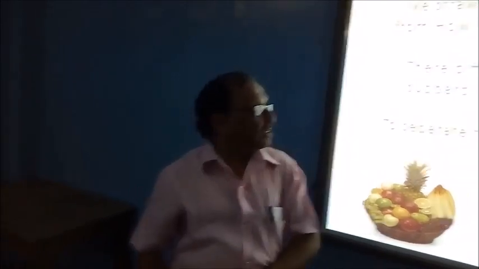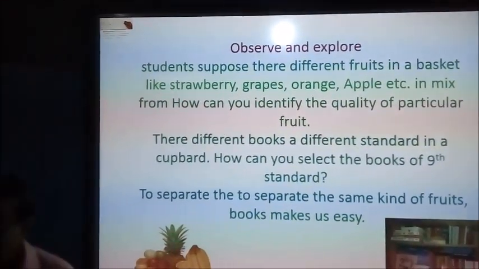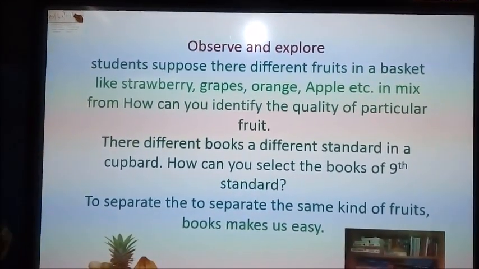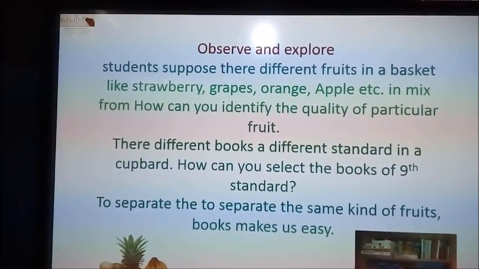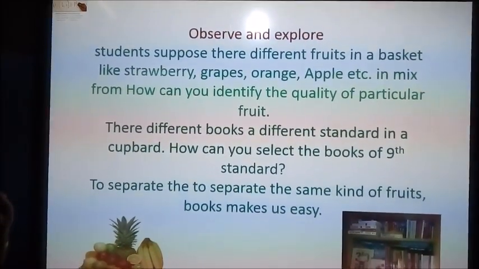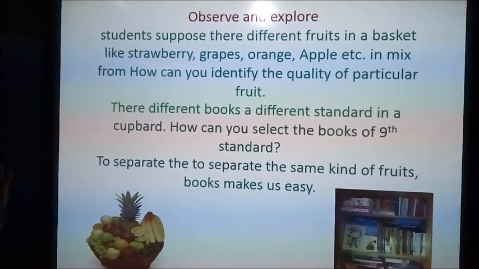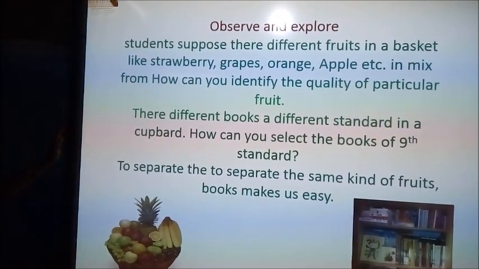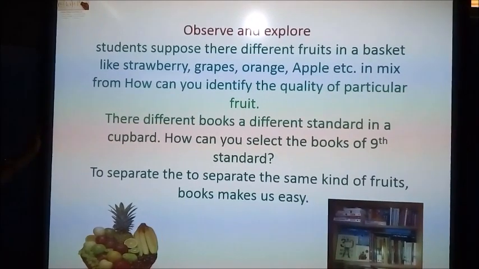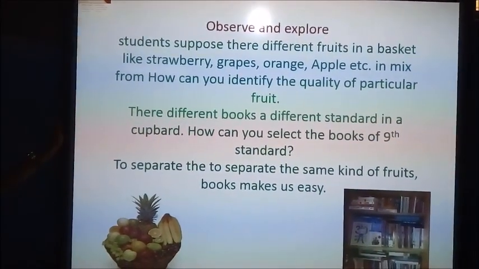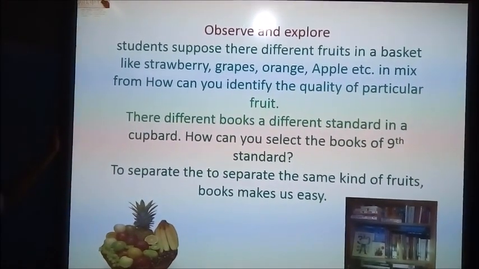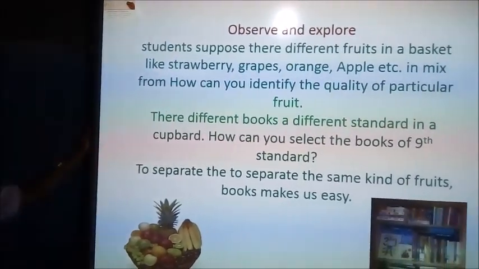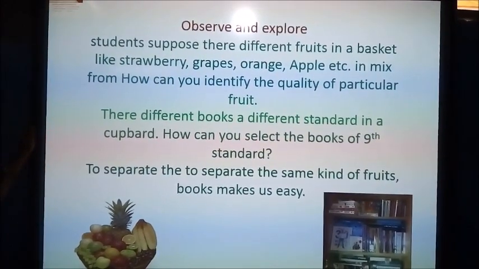My topic is set theory. Let us take the point observer and explorer. Students, suppose there are different fruits in the basket, like strawberry, grapes, orange, apples, etc. All of them are mixed. How can we identify the quality of a particular fruit? Again, if there are books of different standards in the cupboard, how can we select the books of the 9th standard?